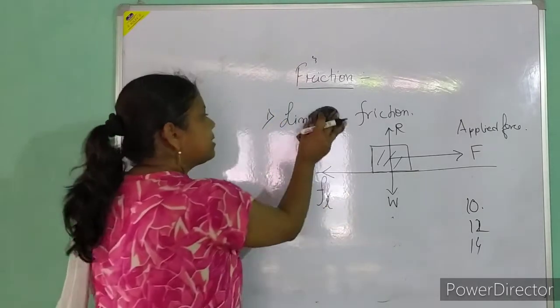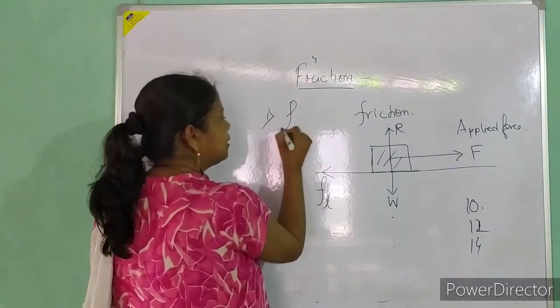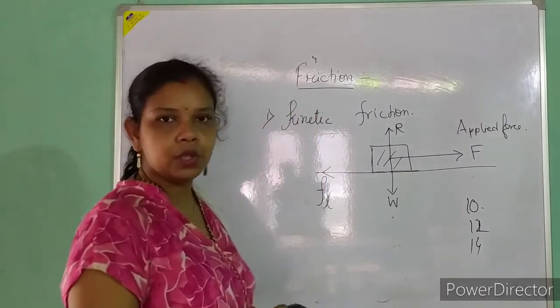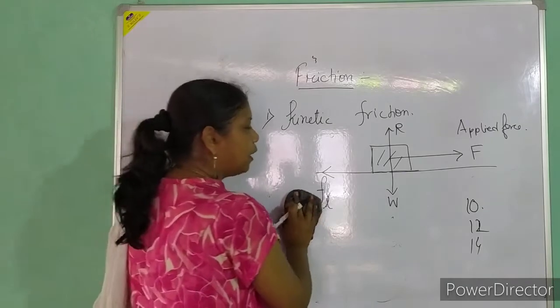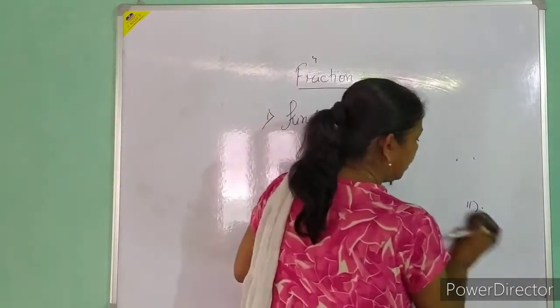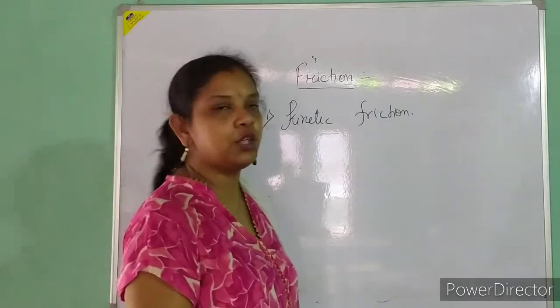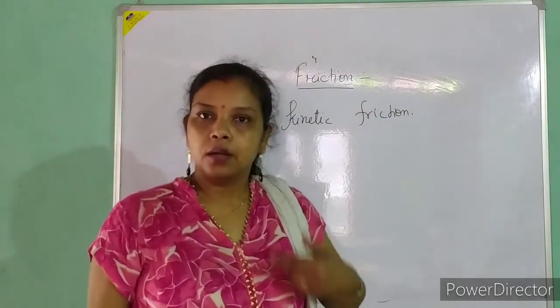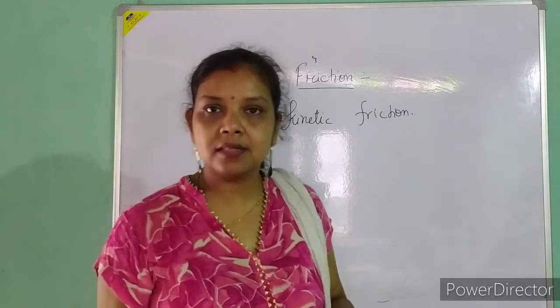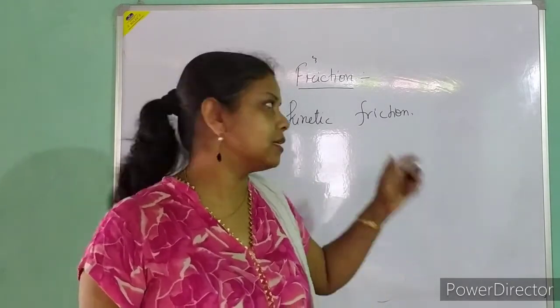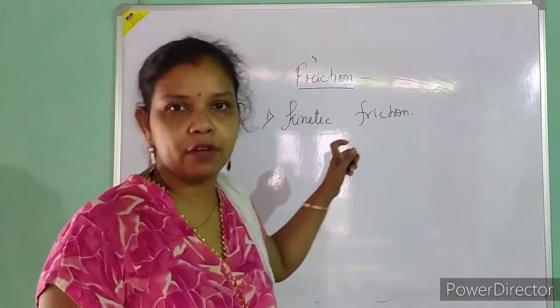So lastly, as the body is moving, I will get the term kinetic friction. Okay, so in kinetic friction, what will happen? The object will move. Means the force which will allow the body to move, the resistance force, will be less. We don't have to do extra work, then the body moves, and it is the kinetic friction.